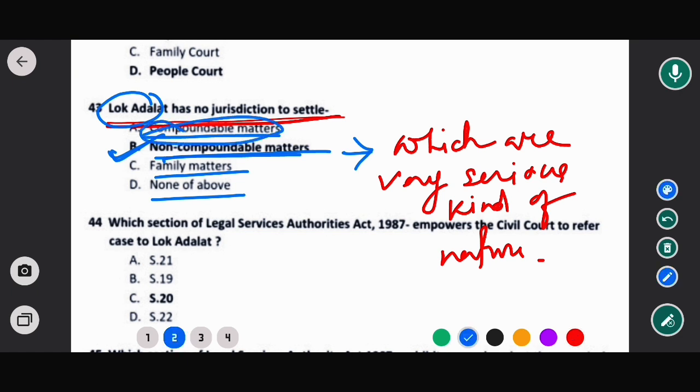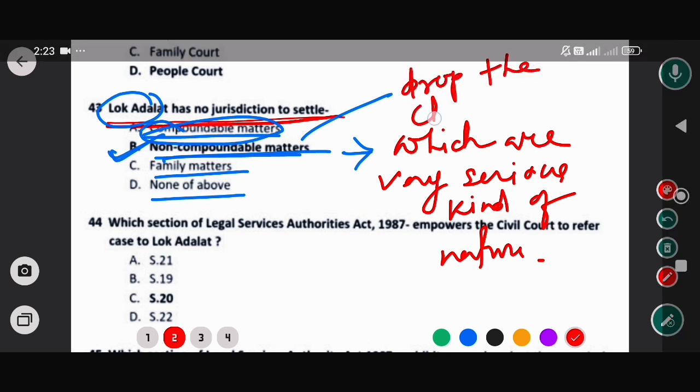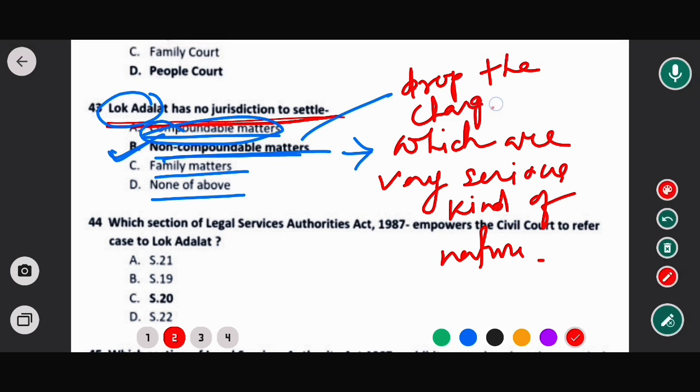Offense or matters is a crime where the parties involved can reach a settlement, okay, and drop the charges against the accused while the case is still in the court. This process is called compounding and allows for an amicable resolution without a full trial.